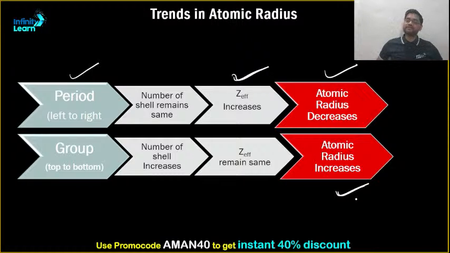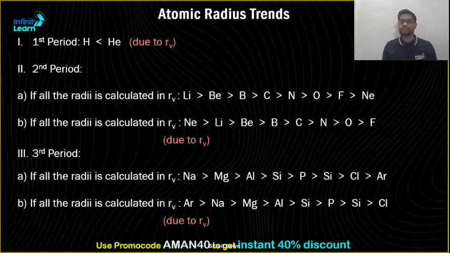Clear? So what is the general trend? From left to right, atomic radii decreases. From top to bottom, atomic radius increases. Clear? Now, talking about this.